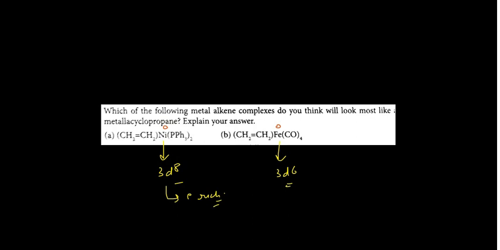Okay, so when see, this is electron rich, it will form the more effective. See, it is electron rich, and when it is electron rich, that means it will form the metallocyclopropane system. So in that case, you see your answer is actually this nickel complex. So this is something very, very important. The important thing is that both are in zero oxidation state, so we cannot differentiate, but nickel is electron rich, so it will look for the metallocyclopropane model.